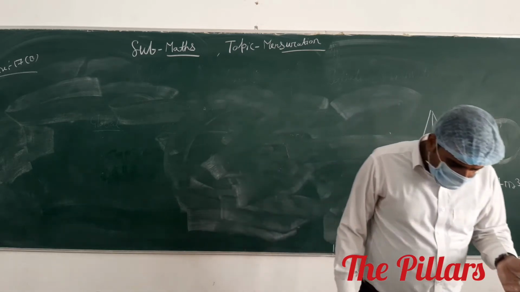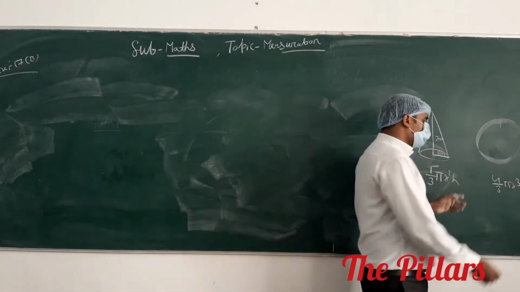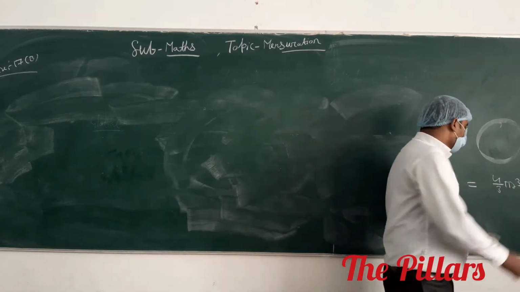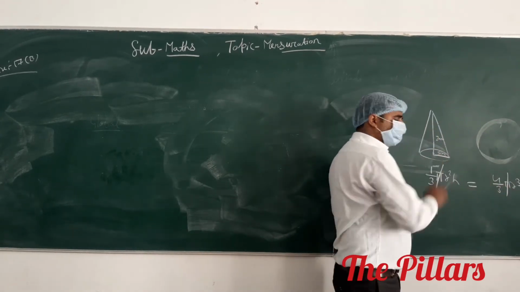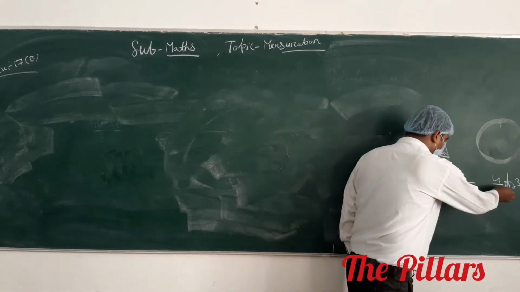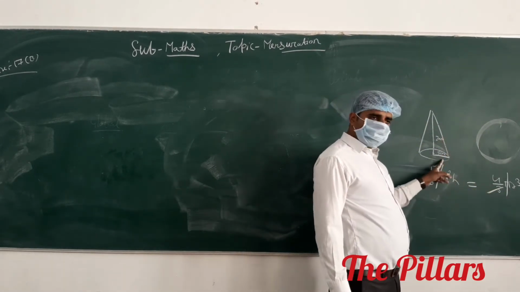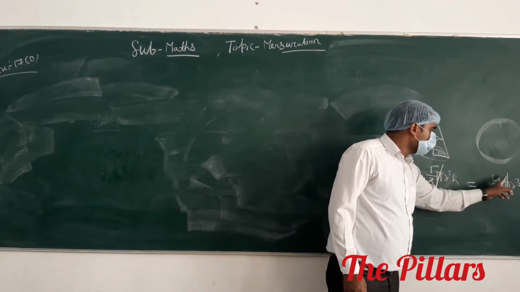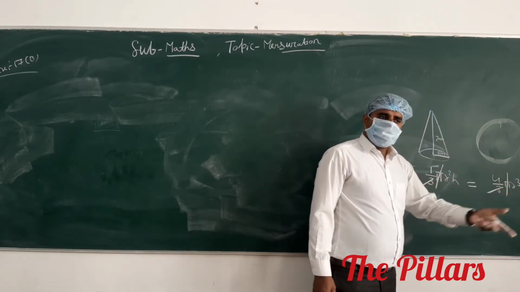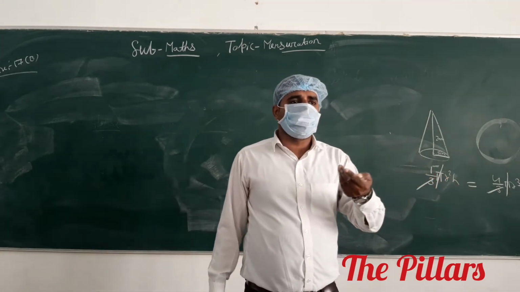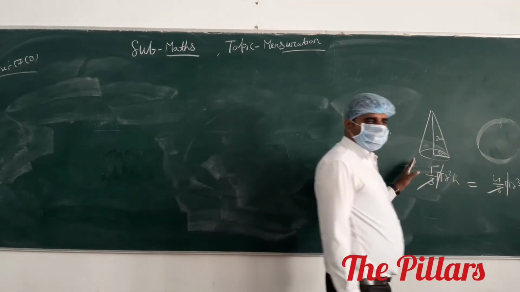The question says find the diameter of the sphere. You put 1 by 3 pi r square h equal to 4 by 3 pi r cube. Pi and pi cancel out, 3 and 3 cancel out. R square h you calculate, with the r value and h value given, divided by 4 equals r cube. Then find the value of r cube, and this is the radius. If you want the diameter, take 2 times it. Question 2 is homework.